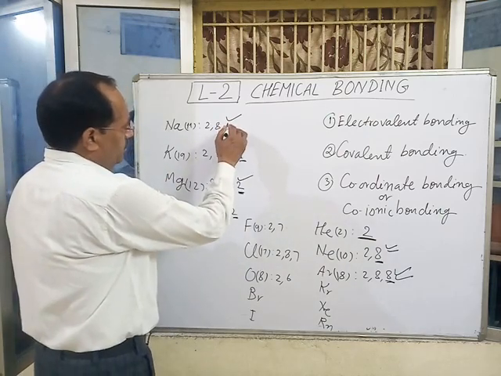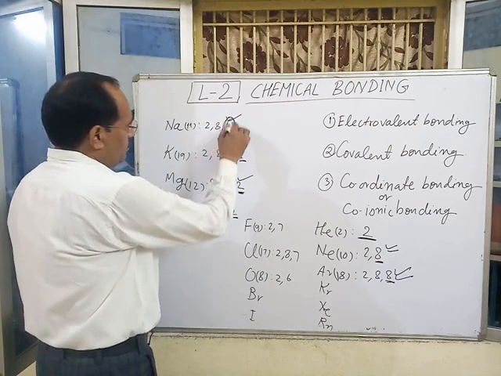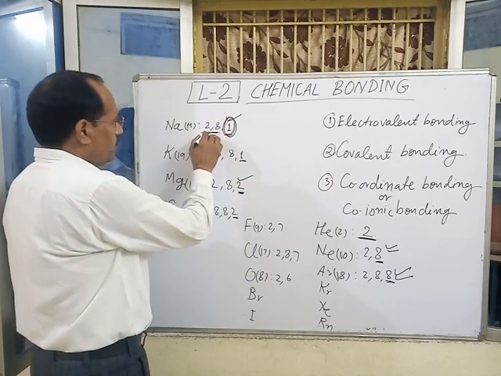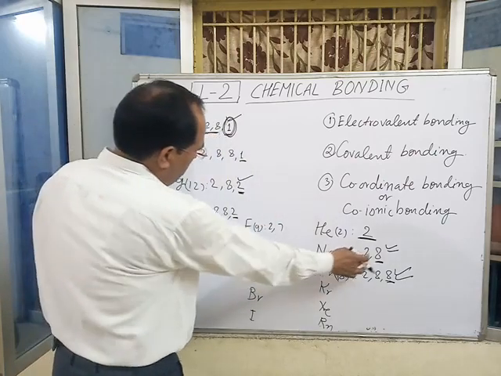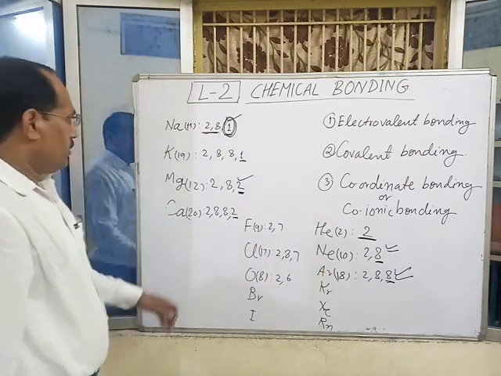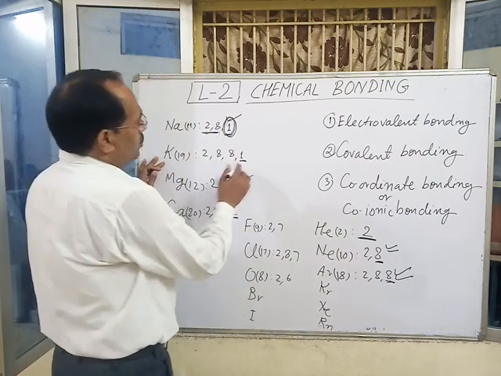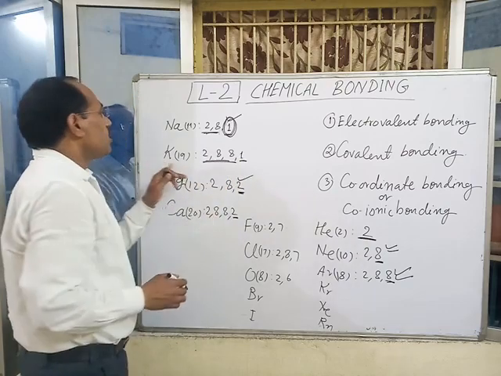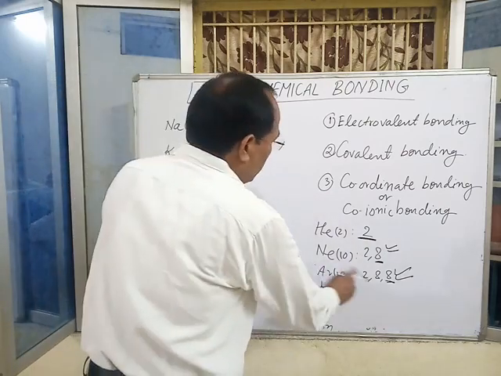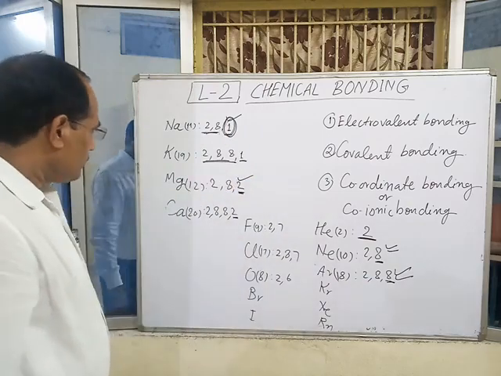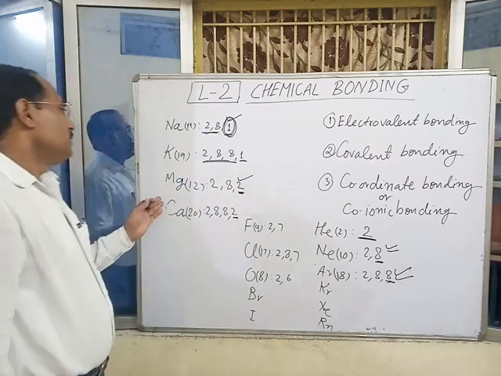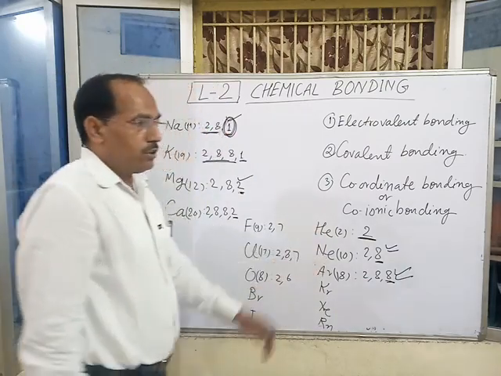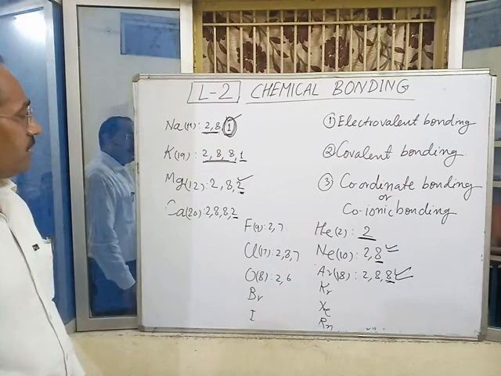If this electron is lost from sodium, it gains the electronic arrangement of the noble gas neon. Similarly, potassium, by the loss of one electron from its valence shell, gains the electronic configuration of argon, and other metals, by the loss of their valence electrons, attain the electronic arrangement of the nearest noble gases.